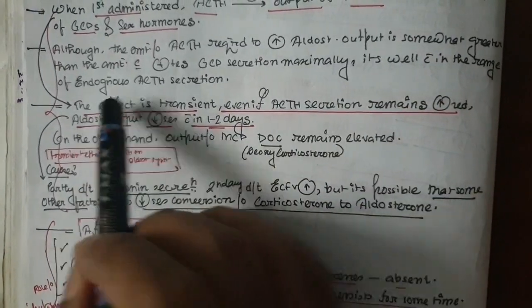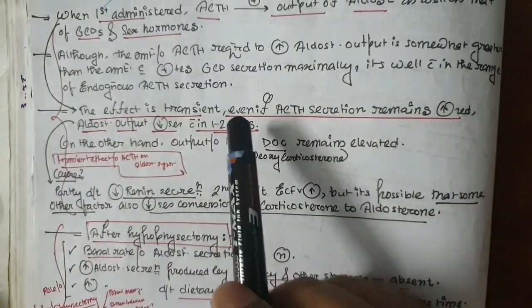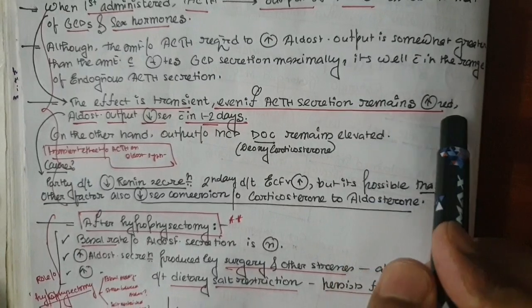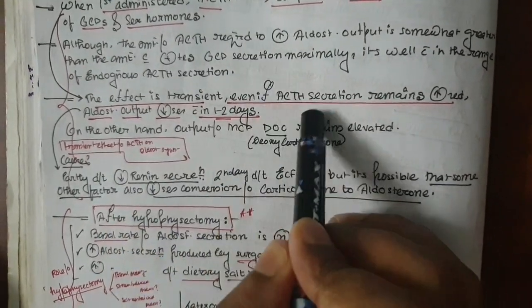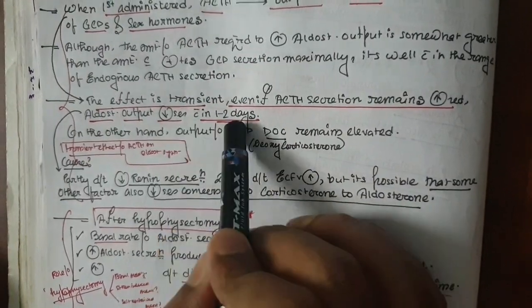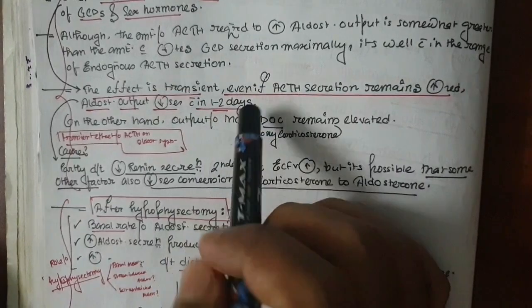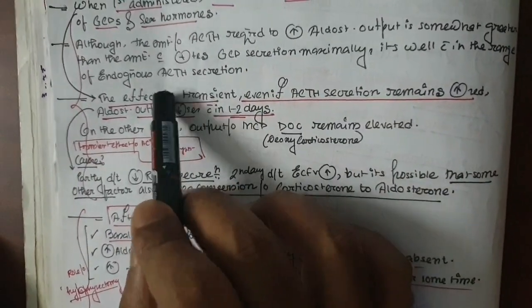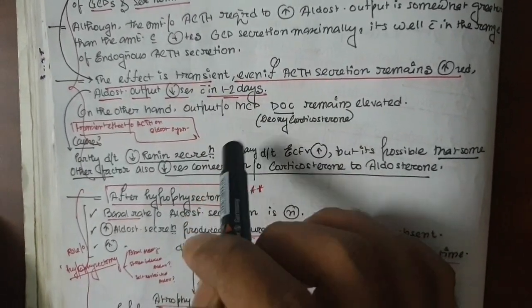So the effect is transient. The effect of the ACTH is very much transient. Even if the ACTH secretion remains increased, the aldosterone output decreases within 1 or 2 days.